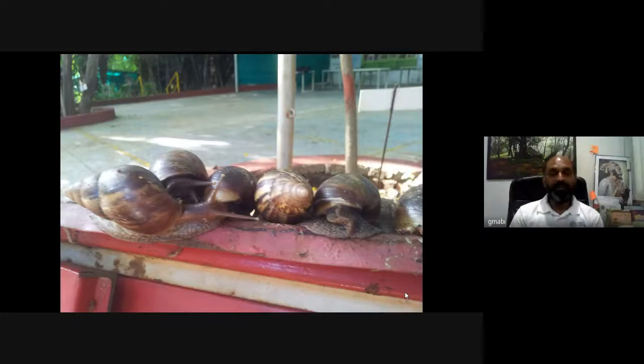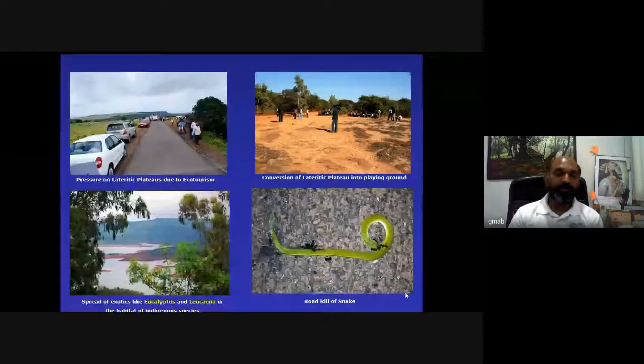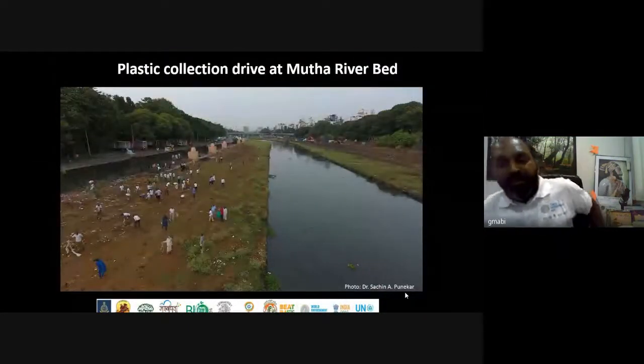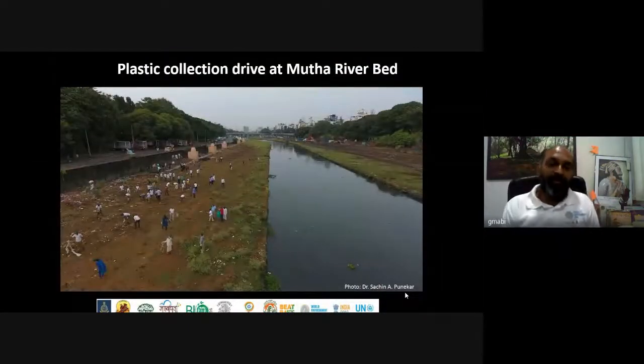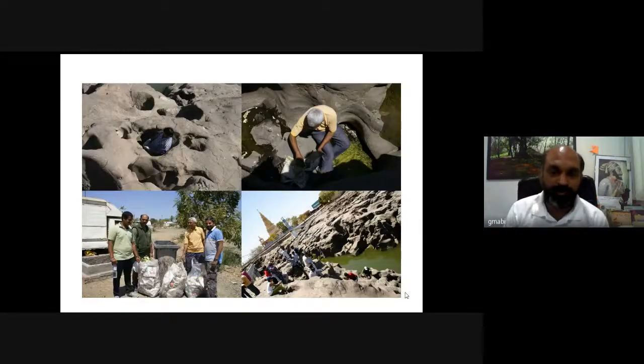Then unscientific tourism, again a threat to the natural heritage because many times it goes beyond the carrying capacity of the area. So we need to have certain activities like Swachhata Abhiyan to clean up, or we should have certain drives to clean up the natural heritage sites. Many stakeholders should come together to do that. Here, at the natural heritage site of potholes, we had a cleaning drive in this particular area.